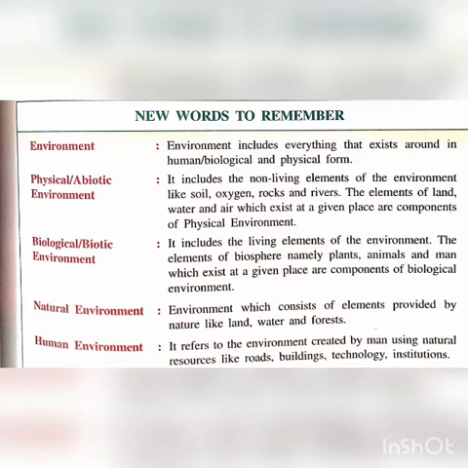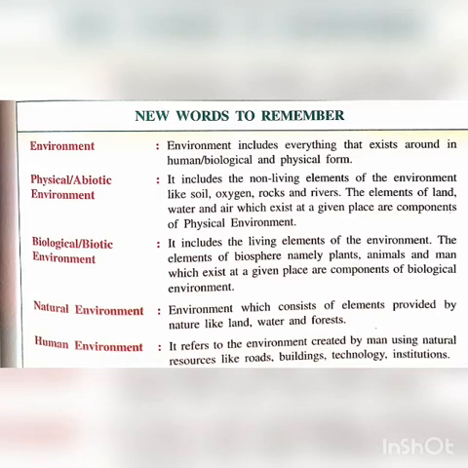So the abiotic environment is that environment which includes non-living elements like soil, oxygen, rocks, rivers, etc. And the elements of land, water and air which exist at a given place are components of a physical environment.